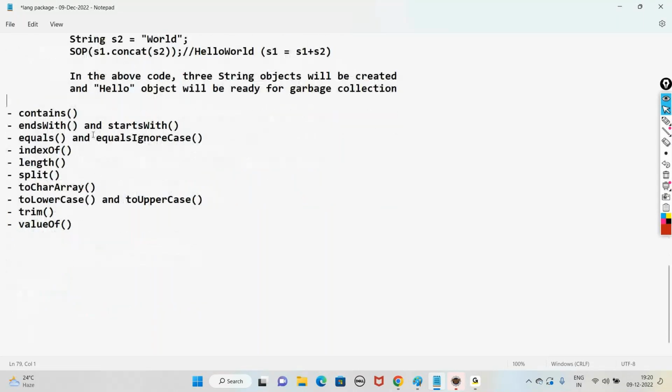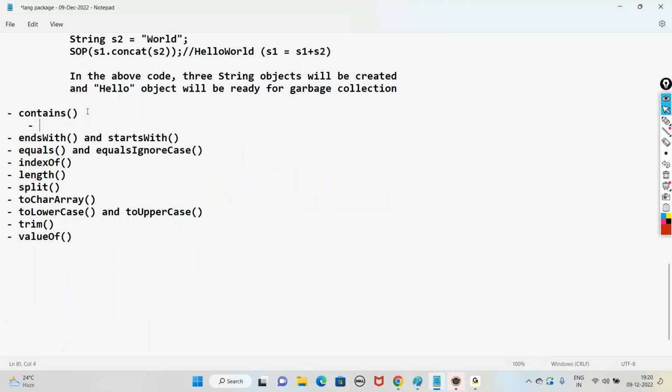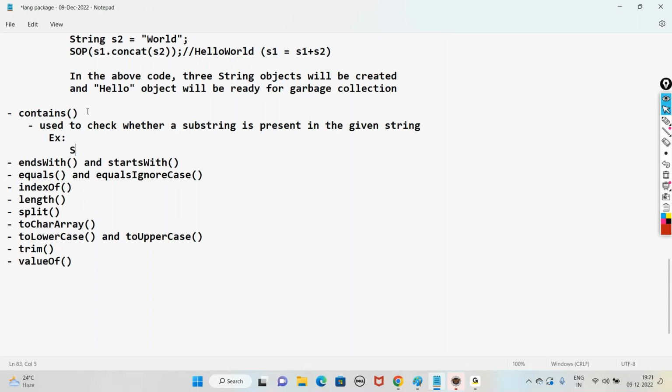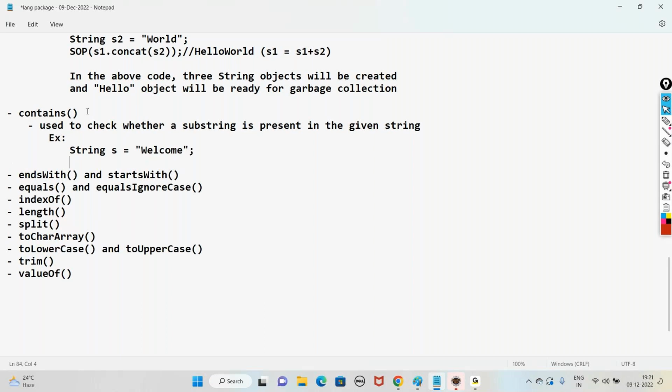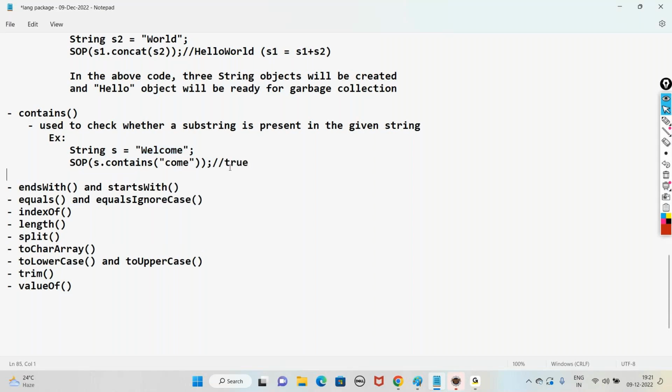The next one, contains. Use it to check whether a substring is present in a given string. For example, if you take a string s equal to welcome, and you write in SOP s.contains("come"), since this come is present in the given string, it returns true.